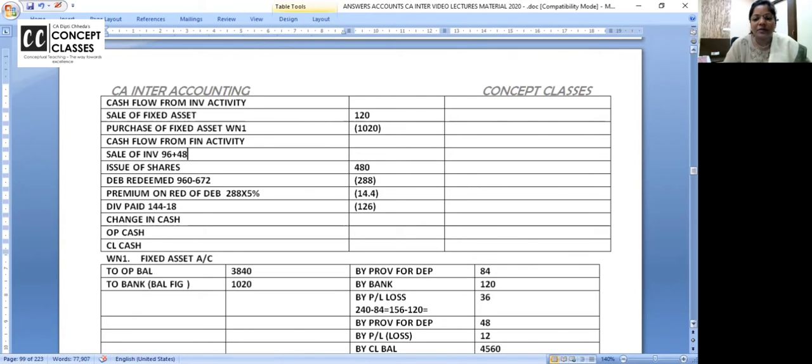At least write this. I'm giving you all smart ways. This is the end of the 4th class of the cash flow statement. So 96 is the reduction in cost and 48 is profit, so we have sold it for 144. Right? All clear? Done.